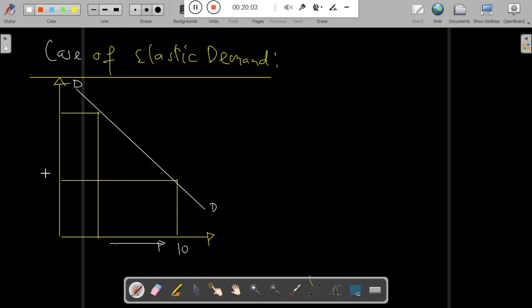So we have 0, 5, and 10 for quantity, and at the price level we have 50 and 60.